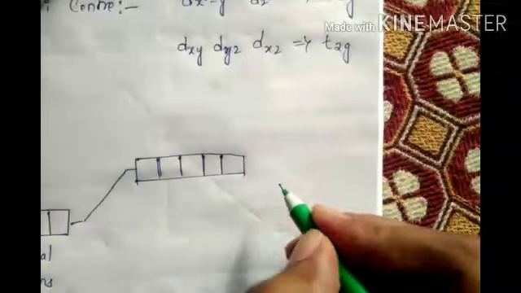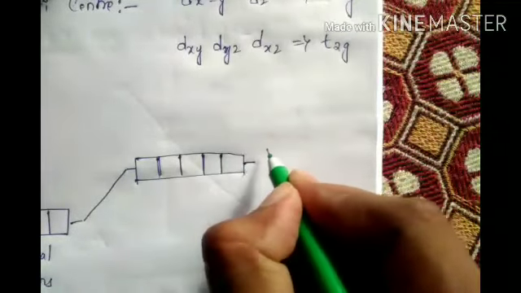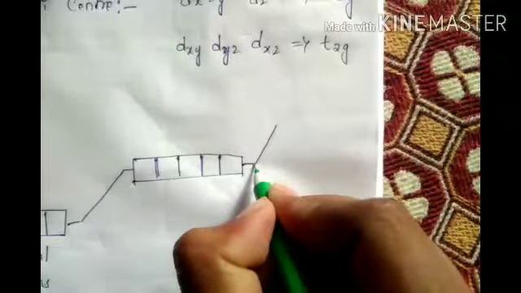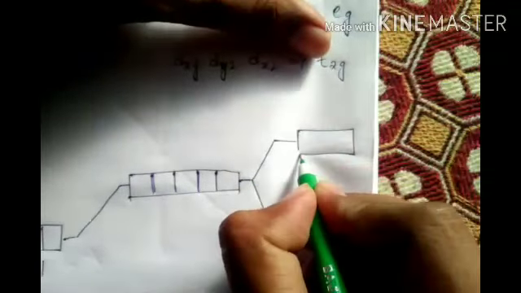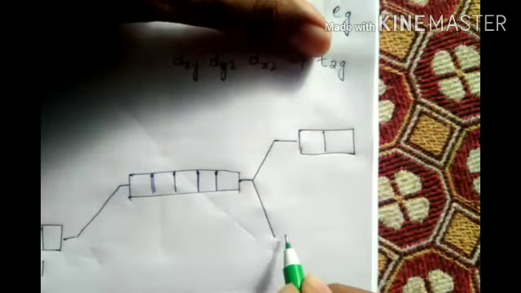Now one line goes to the upside, one line comes to the downside. EG goes up, T2G goes down.